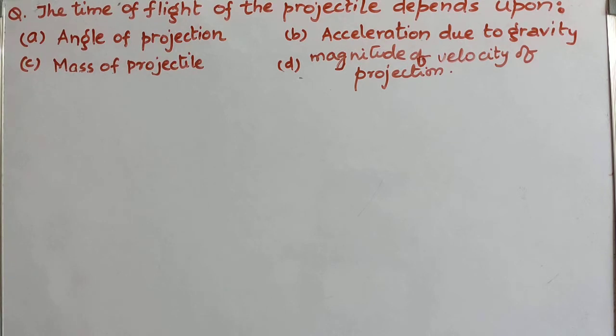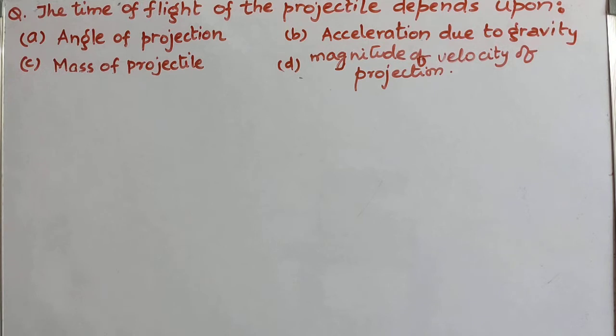The question is: the time of flight of the projectile depends upon: A, angle of projection; B, acceleration due to gravity; C, mass of projectile; D, magnitude of velocity of projection. So in order to solve this question, let's understand the concept of projectile motion.